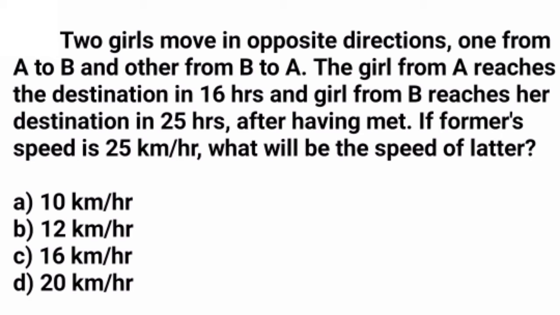Okay, the girl from A reaches the destination in 16 hours and the girl from B reaches the destination in 25 hours after having met. If the former's speed is 25 km per hour, what will be the speed of the latter? Okay, so this is the question. Now the options are 10 km per hour, 12 km per hour, 16 km per hour and 20 km per hour. So let's see how it is solved.